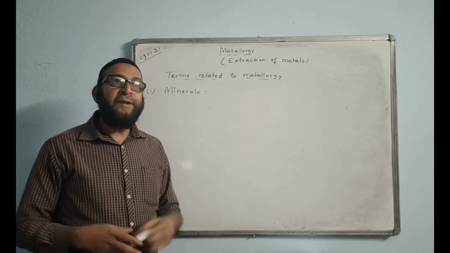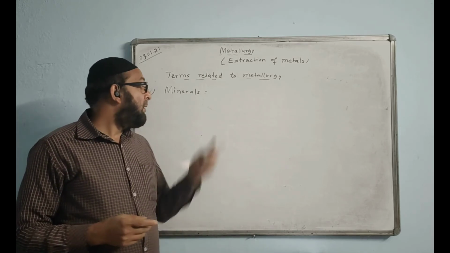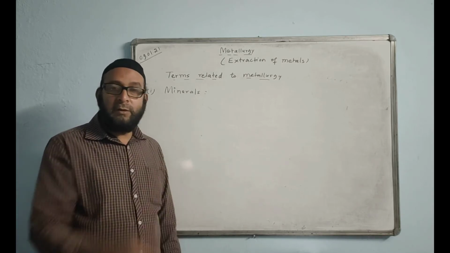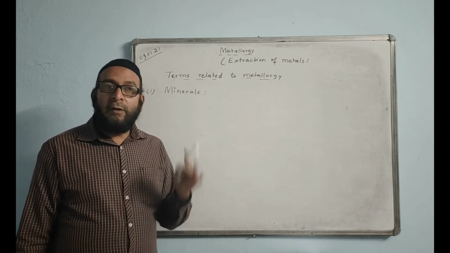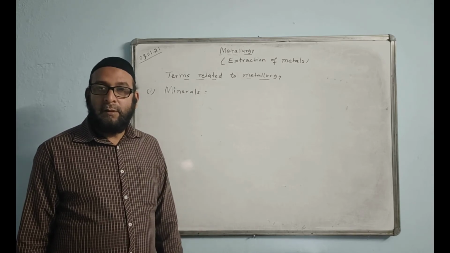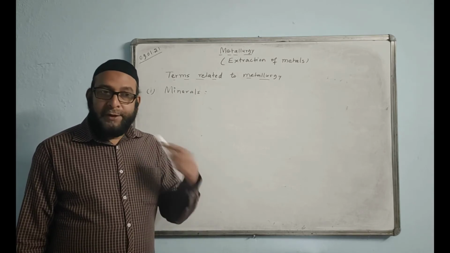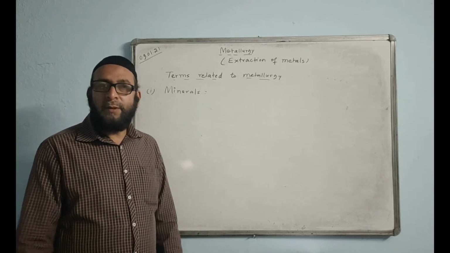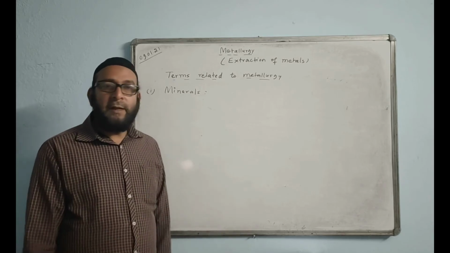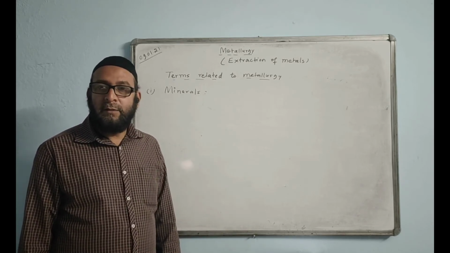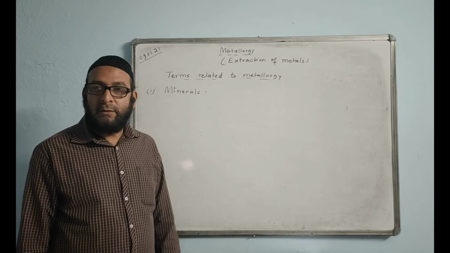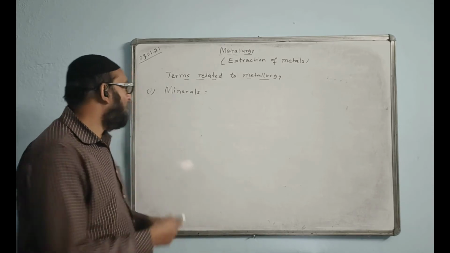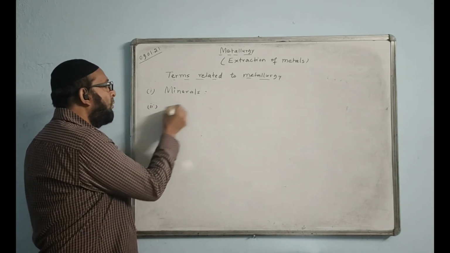What are minerals? How do we define minerals? We say the compounds, obviously chemical compounds, the compounds in the nature containing one or more metals, including impurities, are called minerals. Quite simple definition. The compounds in the nature containing one or more metals, along with impurities, is called minerals.